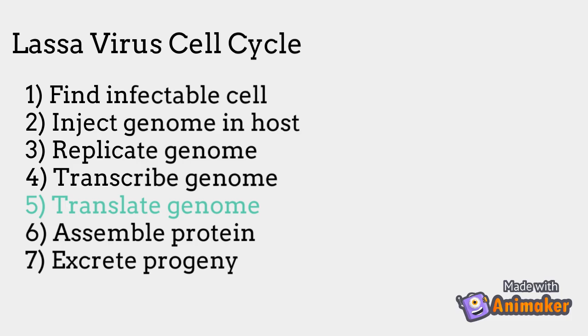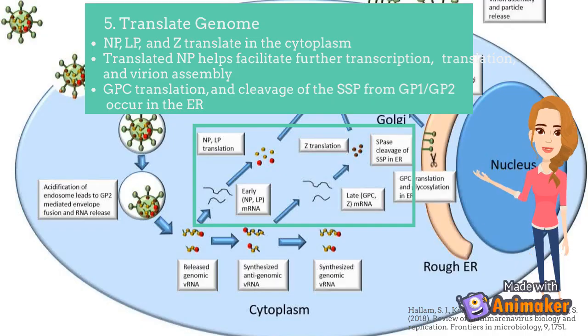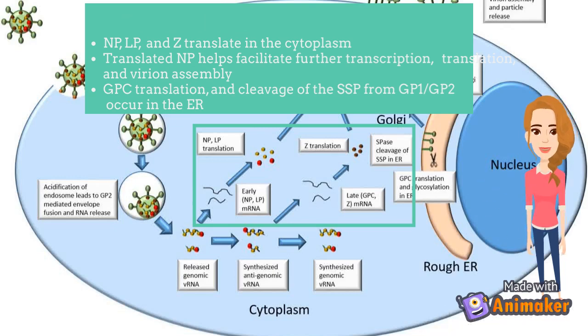Next comes translation. NP, LP, and Z are translated in the cytoplasm. Translated NP helps facilitate further transcription, translation, and virion assembly. GPC translation and cleavage of SSP from GP1, GP2 occur in the ER.